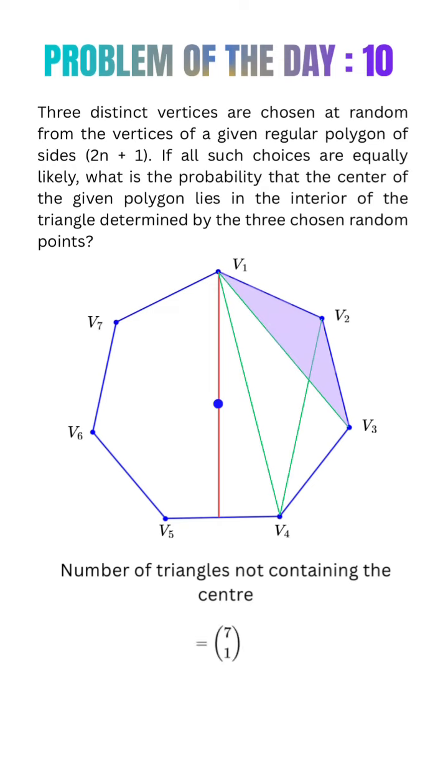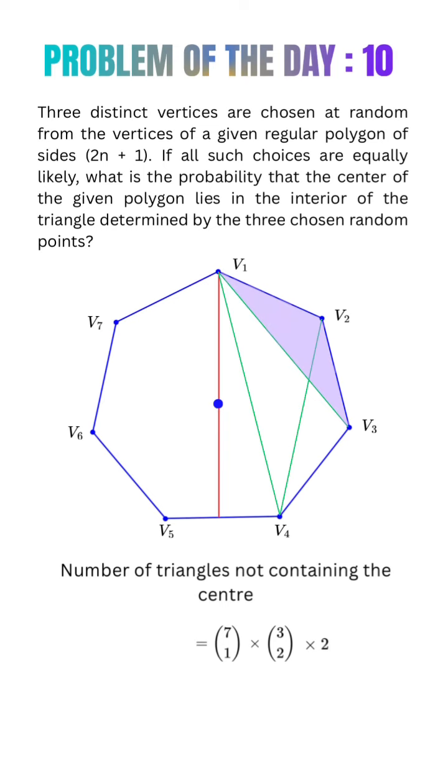Next, we need to pick the remaining 2 vertices from one side of the symmetry line. On the right half of the polygon, there are exactly 3 such vertices, so the number of ways is 3C2. And of course, the same count holds for the left half of the polygon. So we multiply by 2. But wait, we've double counted. Each triangle gets counted twice in this method.